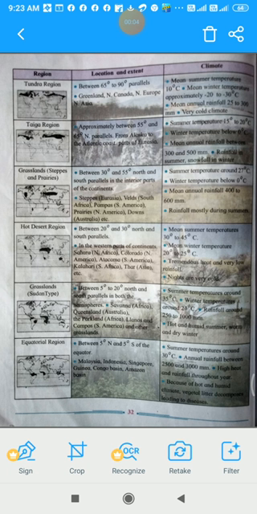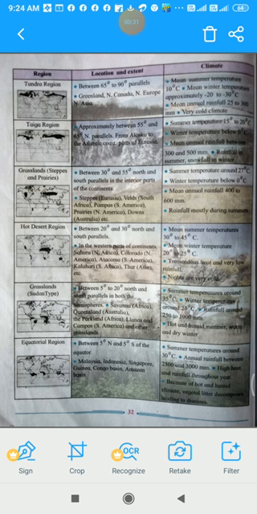In the last session we started with lesson number 6, natural regions. In that we saw some introduction, and today we will start with page number 32 of your textbook. We have started the geographical explanation, so today I am going to explain it in tabular form. So let's begin, page number 32.